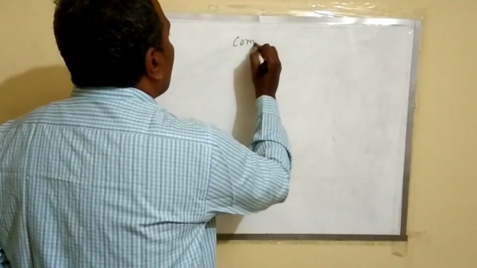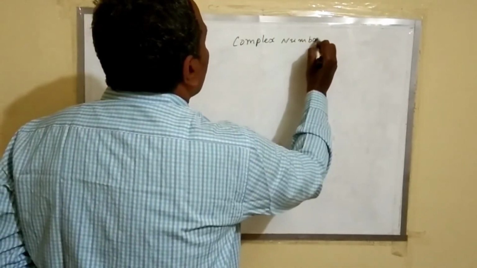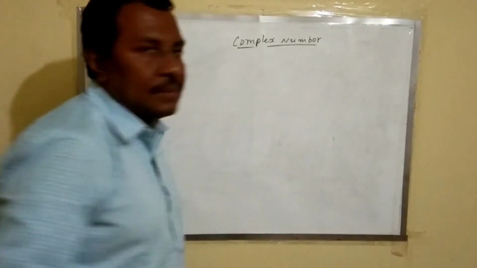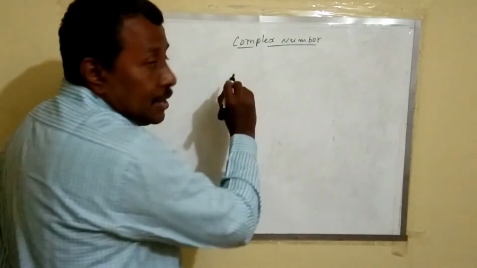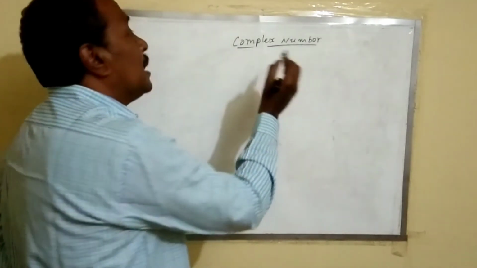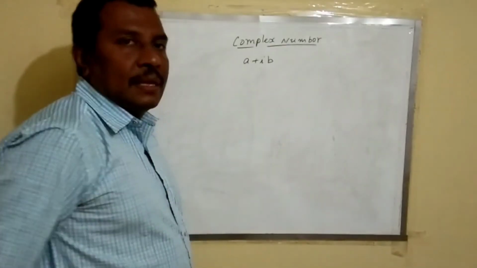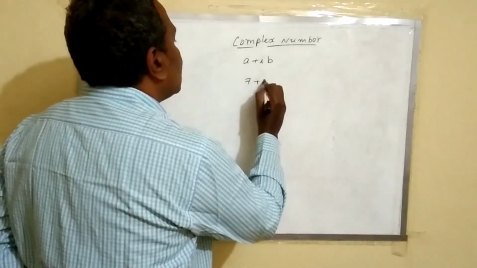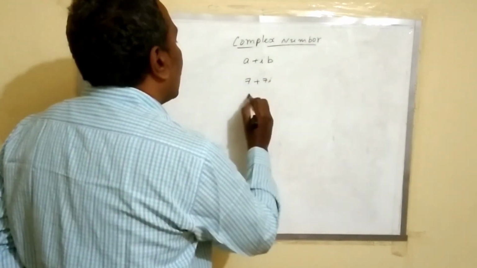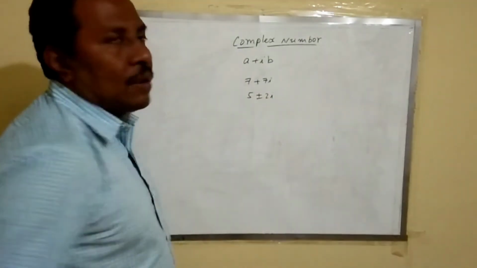Next one is the complex number. So what is a complex number? A complex number is a number which is a combination of a real number and an imaginary number. That means a plus ib. A complex number is in the form of a plus ib. Examples: 7 plus 7i or 5 plus or minus 2i. These are called complex numbers.